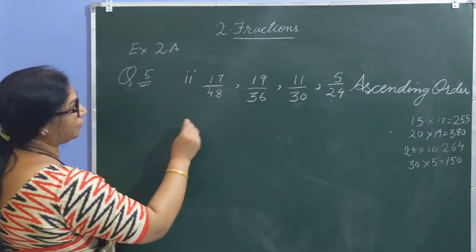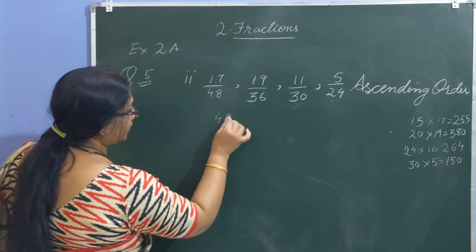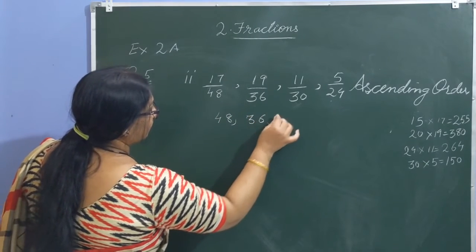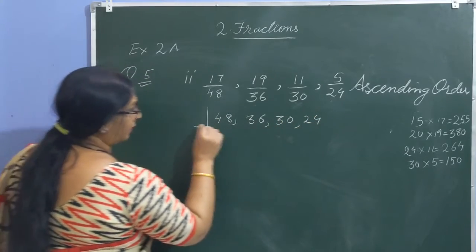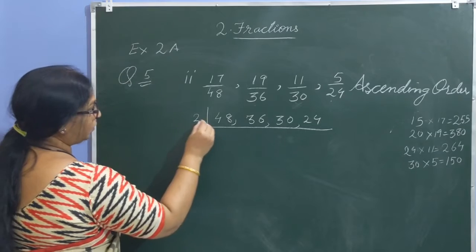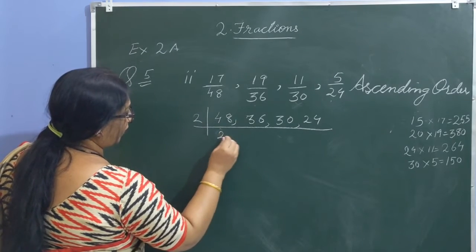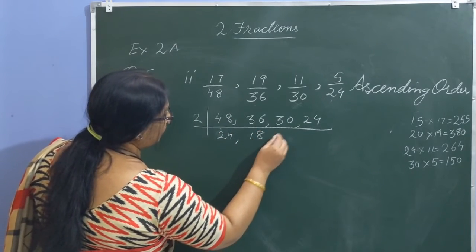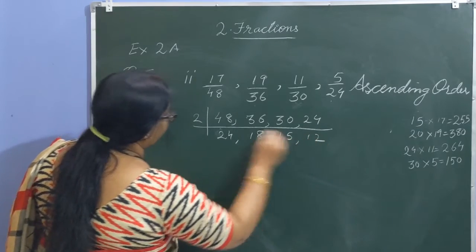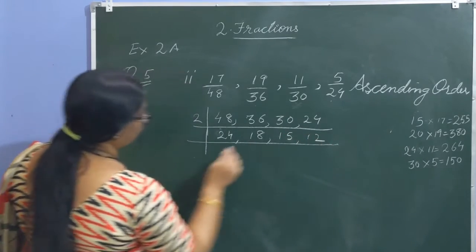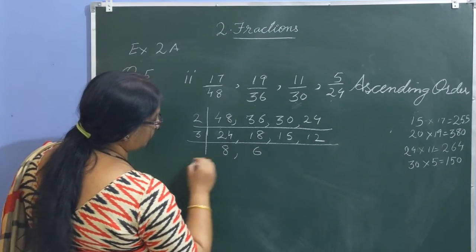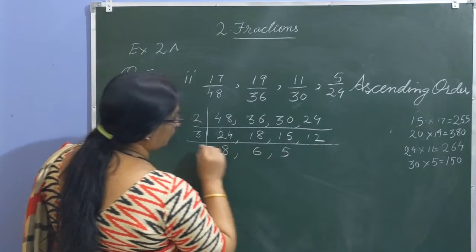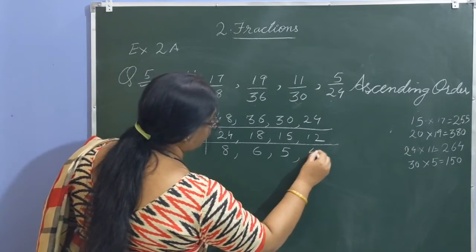Let us solve for the LCM. 48, 36, 30, 24. Collect all the denominators and take out their LCM. Divide by 2: 24, 18, 15, 12. Again divide by 3: 3 into 8 is 24, 3 into 6 is 18, 3 into 5 is 15, and 3 into 4 is 12.